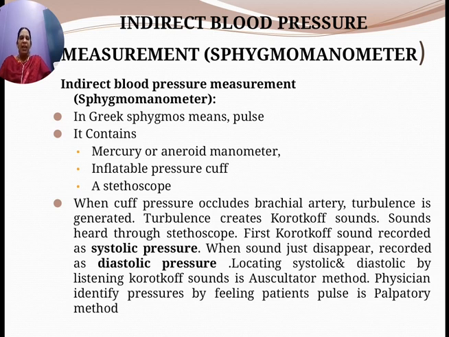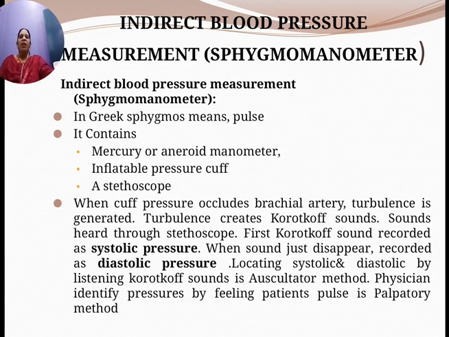So this is an indirect blood pressure measurement method where we use a sphygmomanometer, which consists of a mercury or aneroid manometer, an inflatable pressure cuff, and a stethoscope.